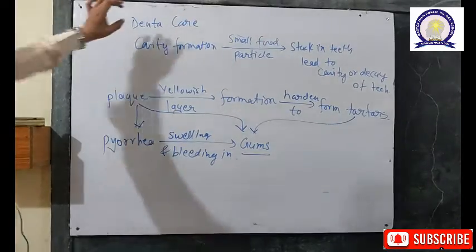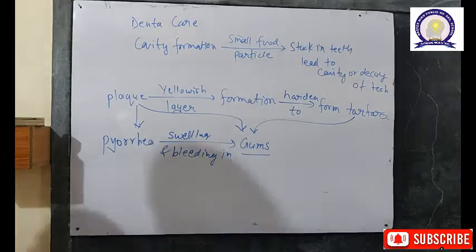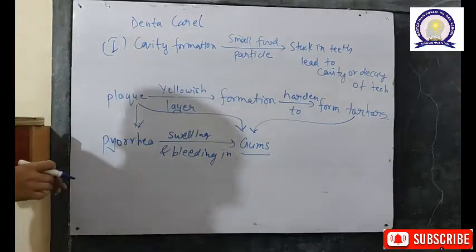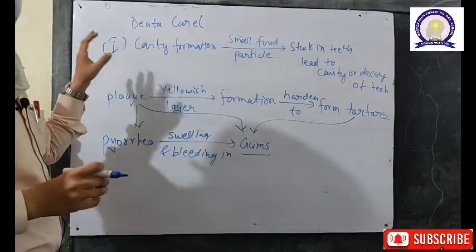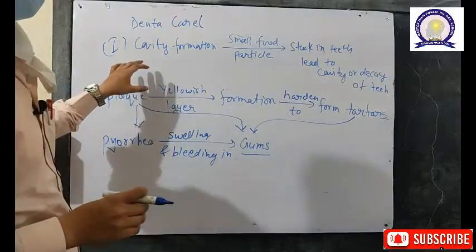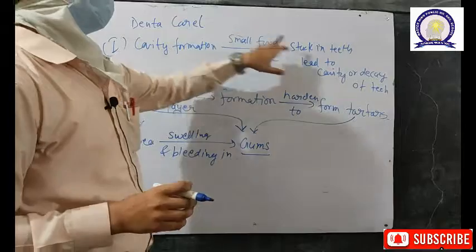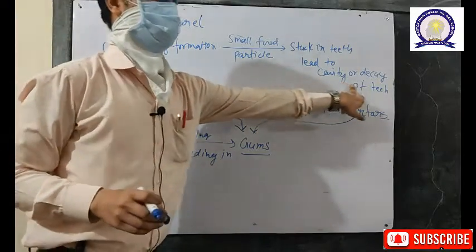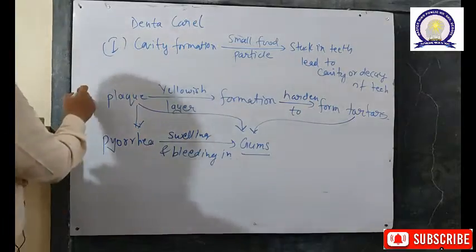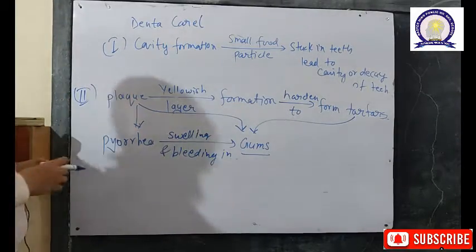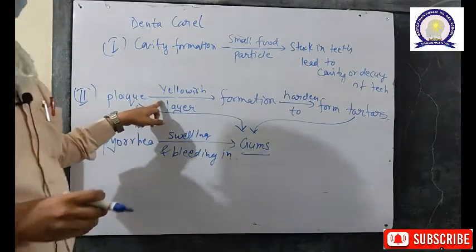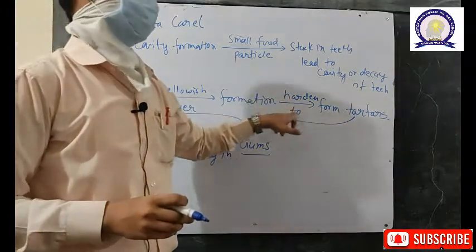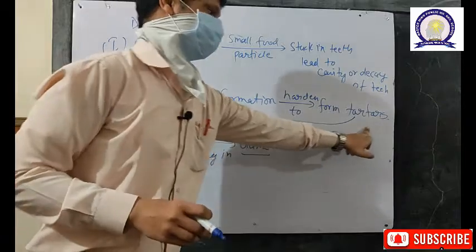In dental care, the common problems are, first, cavity formation. In the oral cavity, the food is masticated and digested, and when small food particles get stuck in the teeth, they ultimately lead to the formation of a cavity or decay. The second common problem is plaque, a yellowish layer formed over the tooth surface, which ultimately hardens to form a thick calcified layer called tartar.